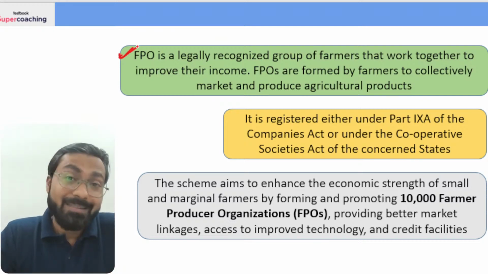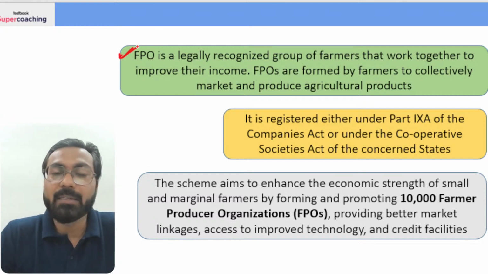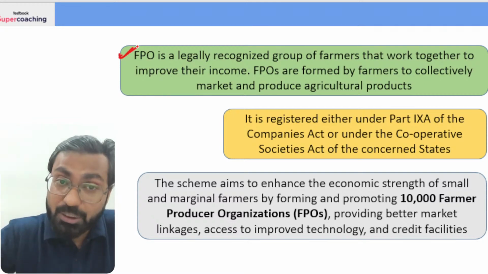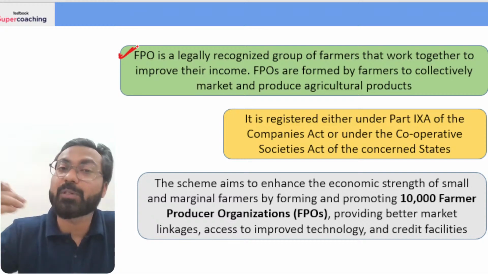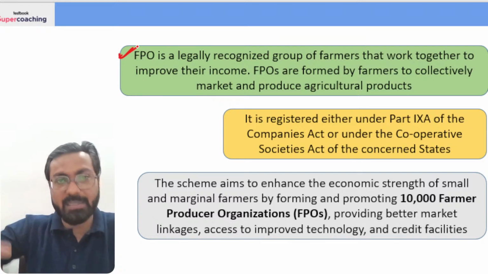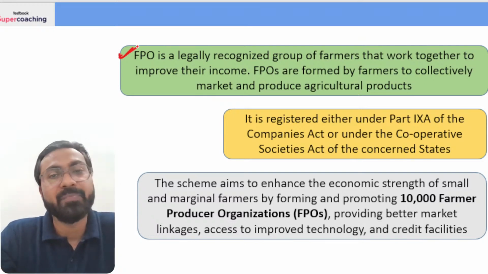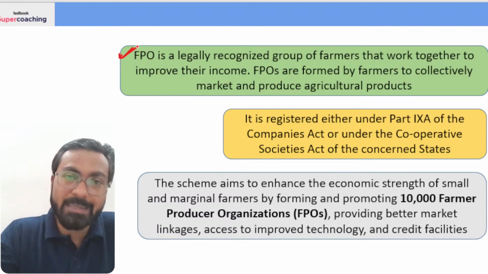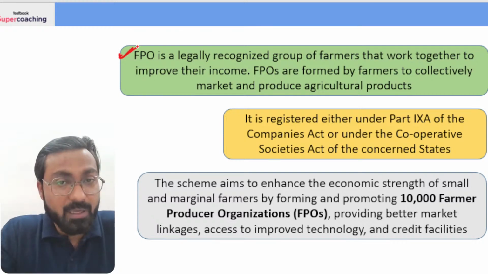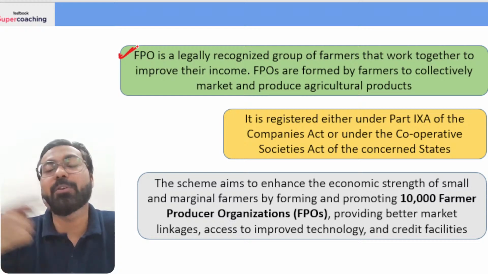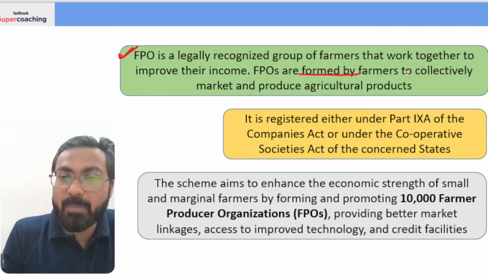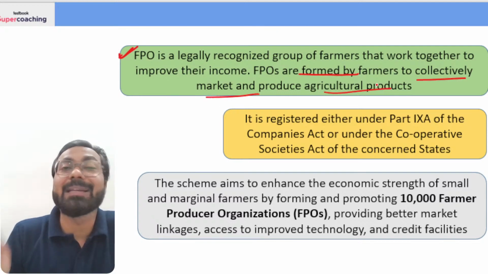But there is a potential in that area that that particular crop can be grown in a large amount, and there is a potential of marketing as well, but that single farmer is unable to do that, and there are a number of such individual farmers who want to market their produce and increase the crop production, but they are individually unable to do that. So in that case, the concept of farmer producer organization comes into play, right? Where FPOs are formed by farmers to collectively market and produce the agricultural products.